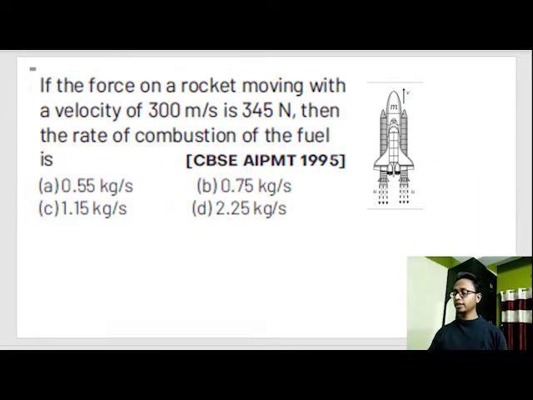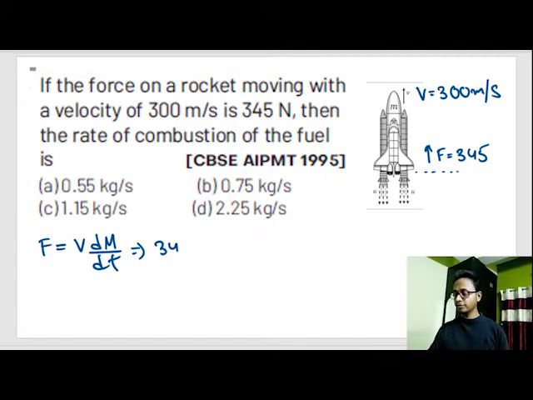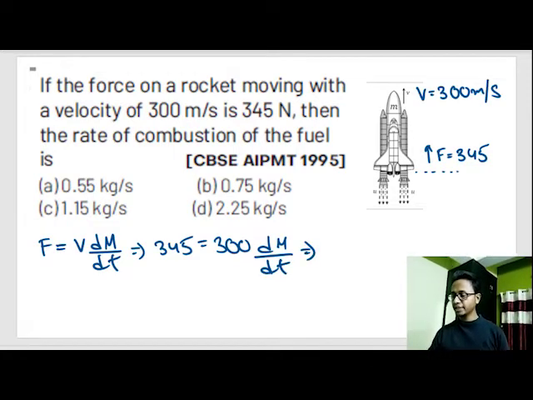A force on a rocket moving with a velocity of 300 meter per second is 345 Newton. So I'm doing this quicker. The velocity of the rocket is 300 meter per second. We did the same problem in the previous example. Force is equal to V dm by dt. Force is given by 345, velocity is given by 300 into dm by dt, or dm by dt is equal to 345 by 300, which is equal to 1.15 kg per second.